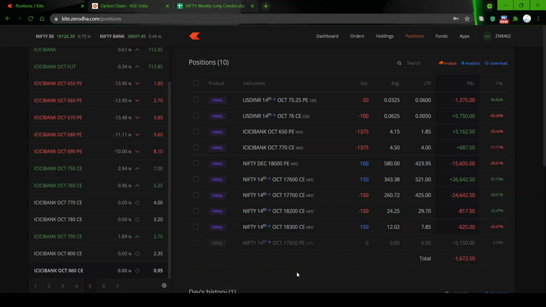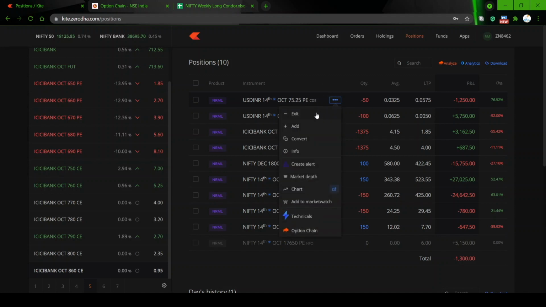We are talking about the USD INR strangle. This is part 3 of the introduction to currency derivatives series. So today I am going to close the short strangle trade which I have taken in the USD INR. Right now it is at about 4,500 rupees of profit. So we'll close at about 5 paisa, yeah, almost there. So we will try to close this.